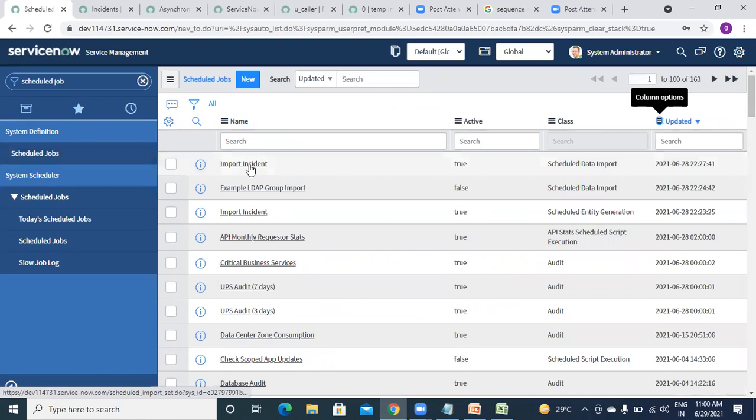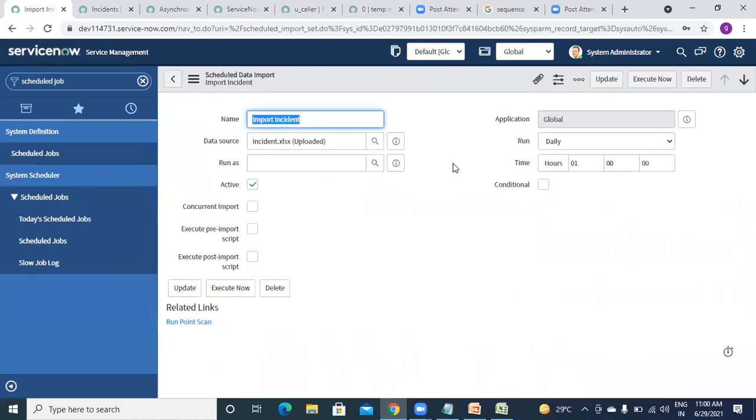So clear? Clear? If I don't click on this execute now, it will automatically run and it will create records at 1 a.m. every day. Clear? Any questions?